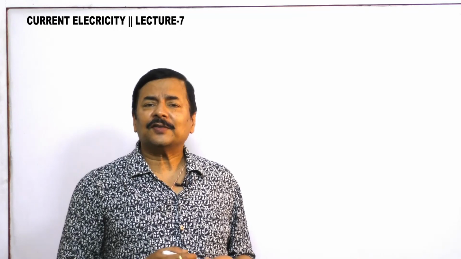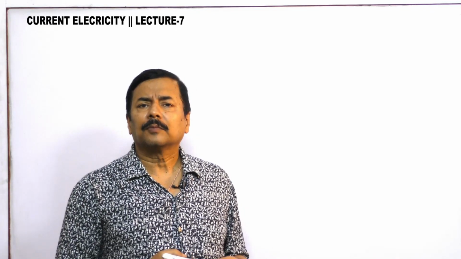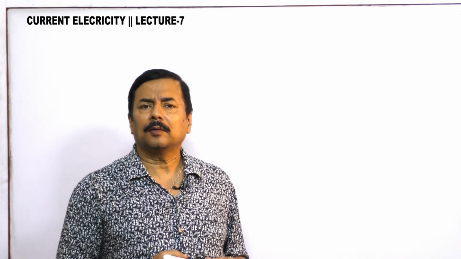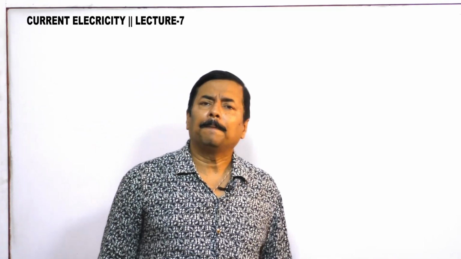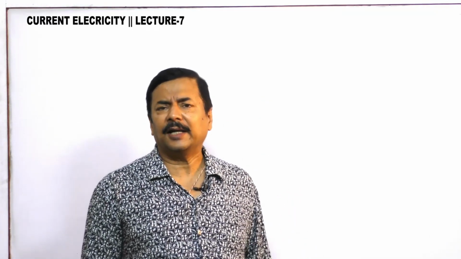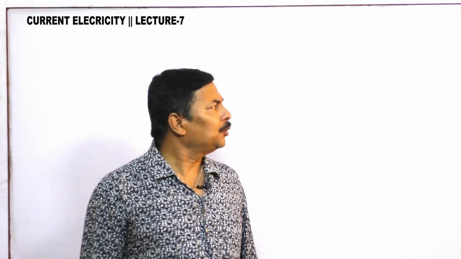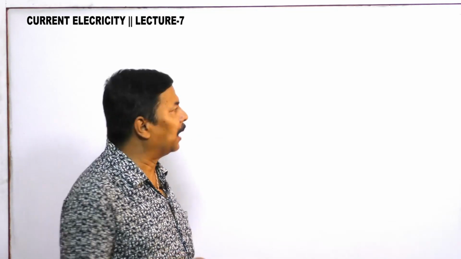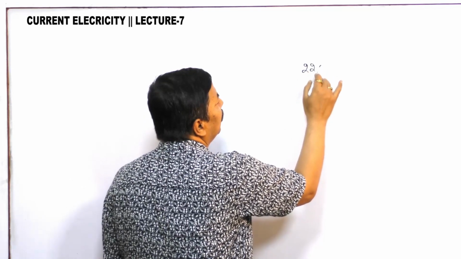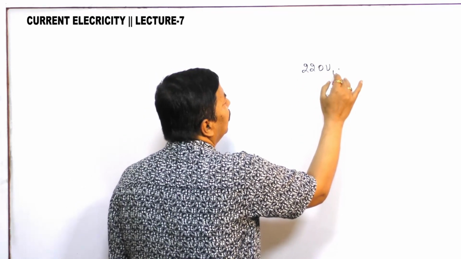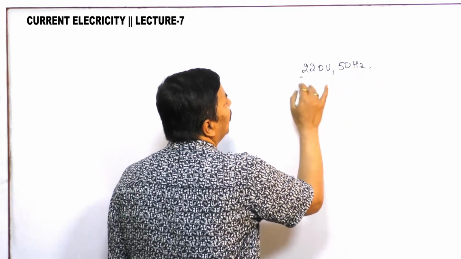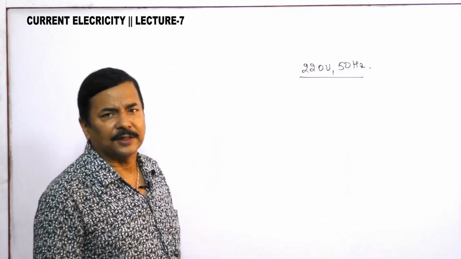Now let us try to understand power and energy by an example. Suppose you are here in Nepal and you have purchased a filament bulb, and that bulb has a rating of 220 volt and 50 hertz. This is the rating of the bulb that you have purchased here.